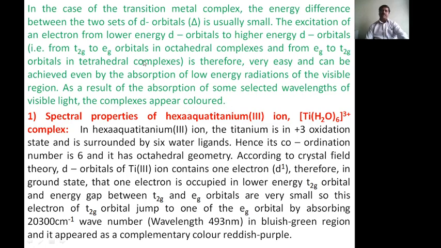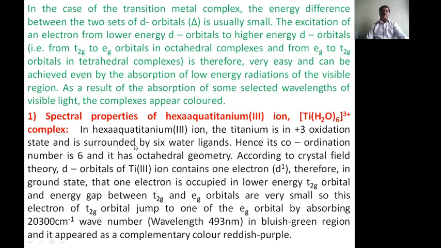Here in the complexes, the d-d transition takes place, meaning the jumping of electrons from t2g orbital to eg orbital or eg orbital to t2g orbital in particular complexes, and they appear colored. Now coming to the spectral properties of the hexaaqua titanium(III) ion. Therefore in this complex we have to explain the spectral property.